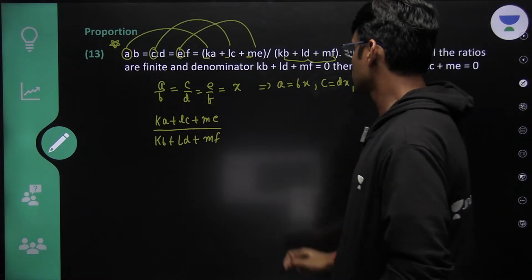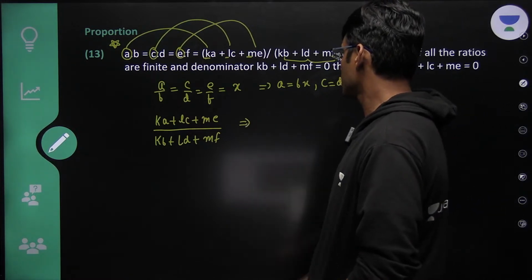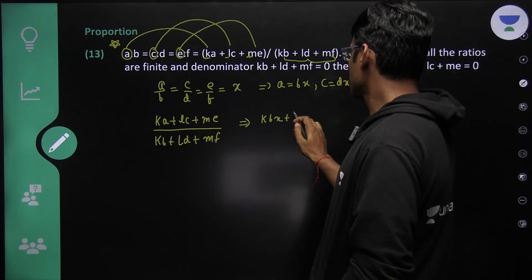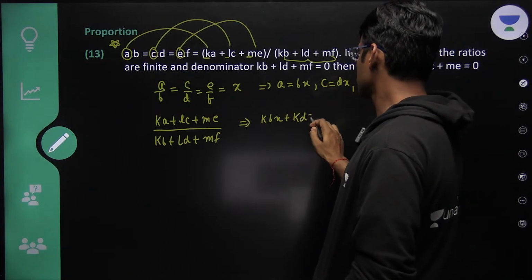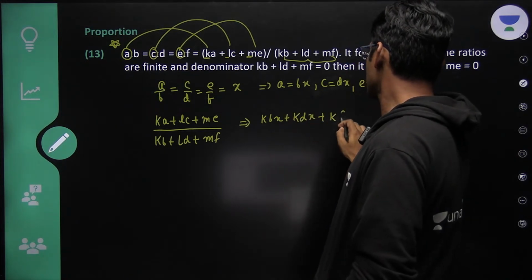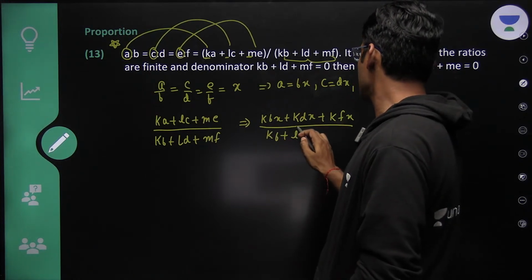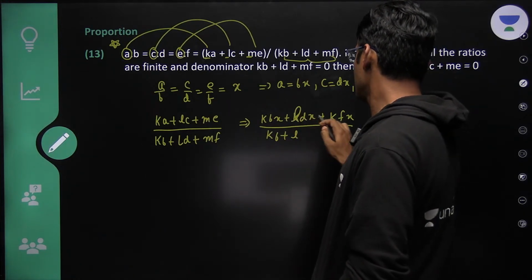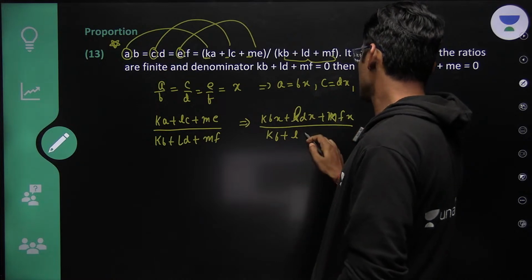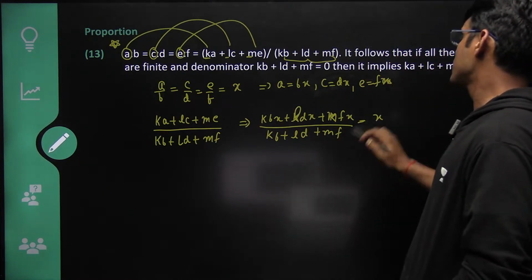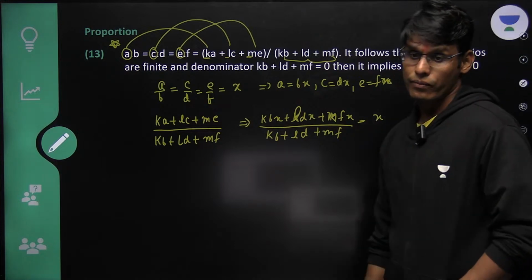This is Kbx plus Ldx plus Mfx upon Kb plus Ld plus Mf. Can you see this reducing to X?